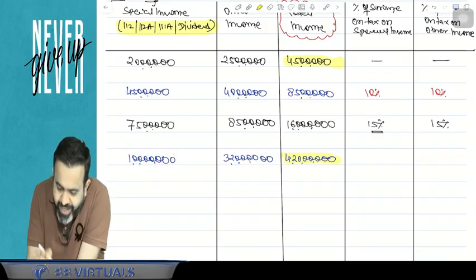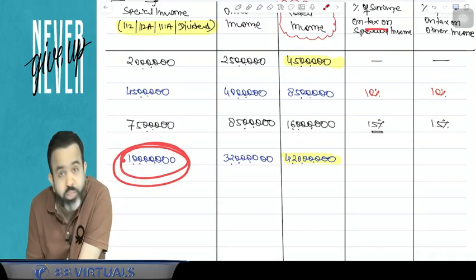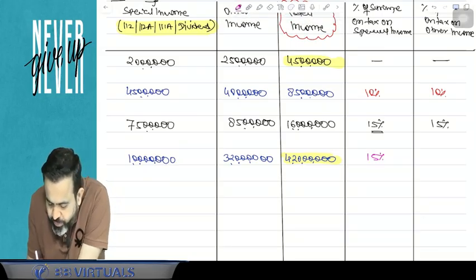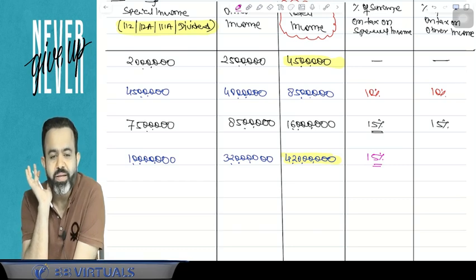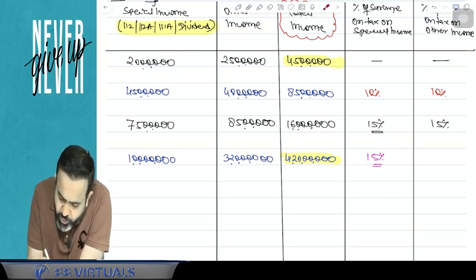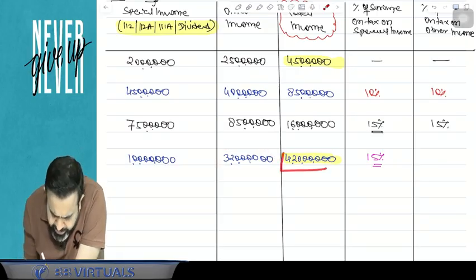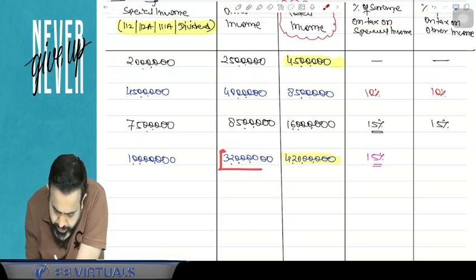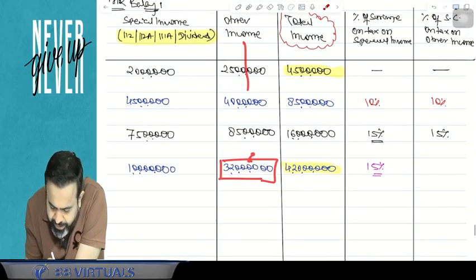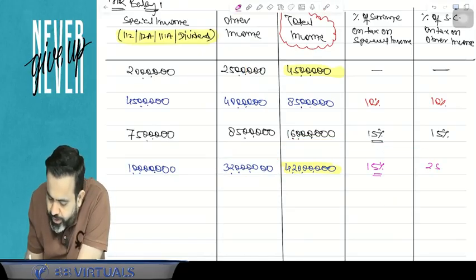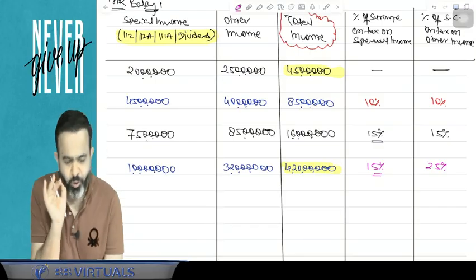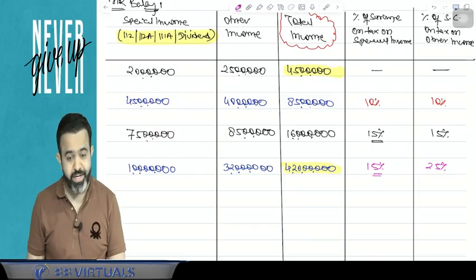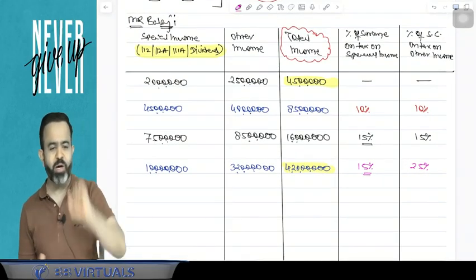But guys, on the tax on the special income, on the tax on this 1 crore, my maximum surcharge can be 15%. So on tax on special income, your surcharge will be 15%. And on the tax on your other income, because your total income is more than 2 crore rupees, surcharge should be 25%. So on whatever the tax on other income, your surcharge will be 25%. But now there is one twist in the next part that you have to understand very carefully.